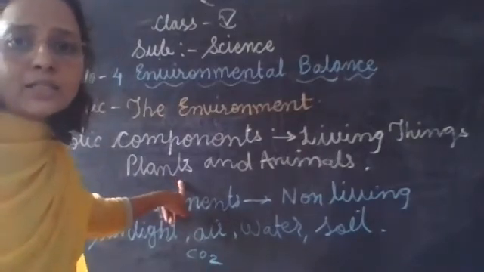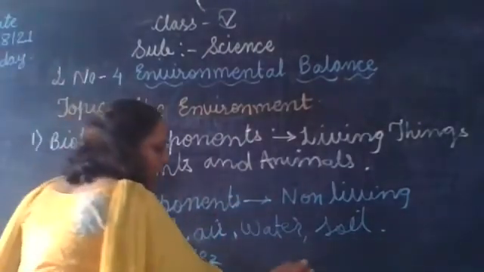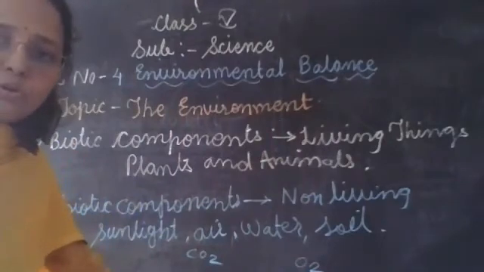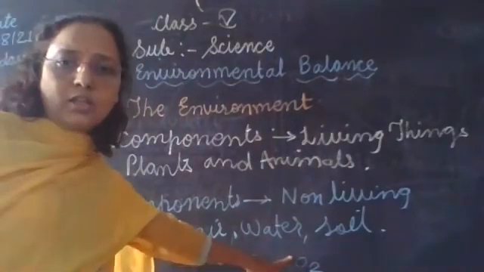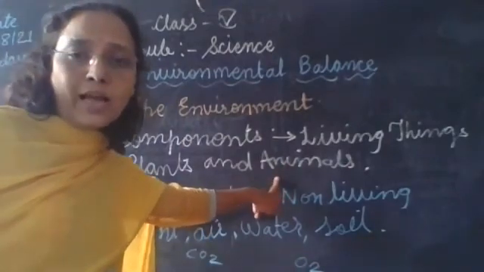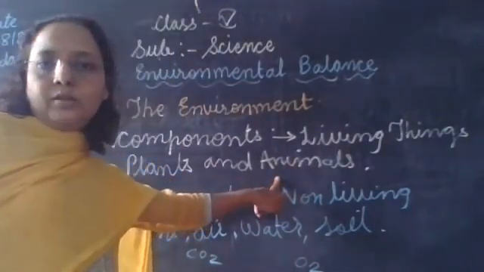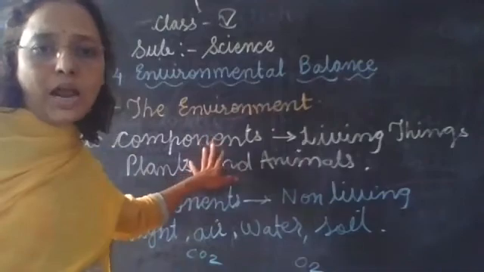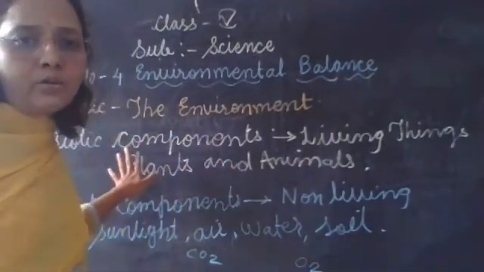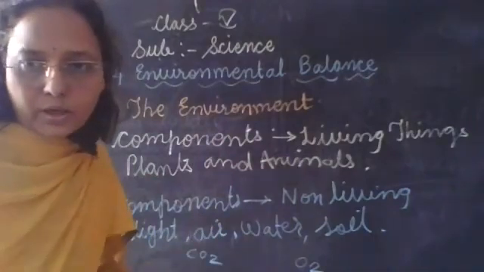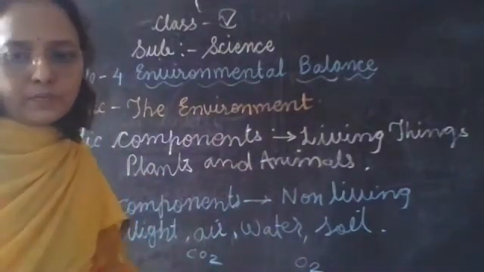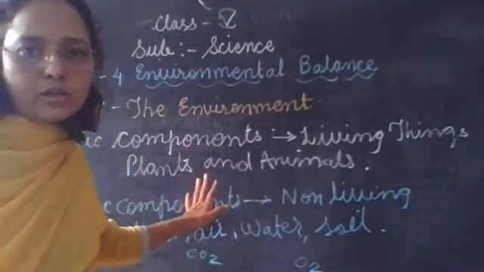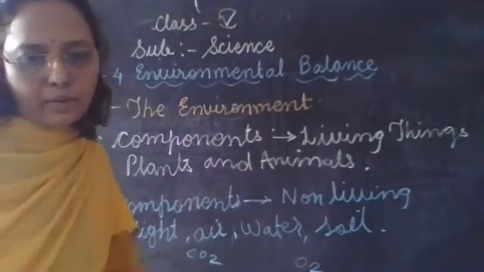The plant releases oxygen as a byproduct of photosynthesis, and that oxygen is utilized by all animals, including human beings, for breathing. Understood? So this is the interaction between abiotic and biotic components in the environment. The biotic factors depend on the abiotic factors of the environment.